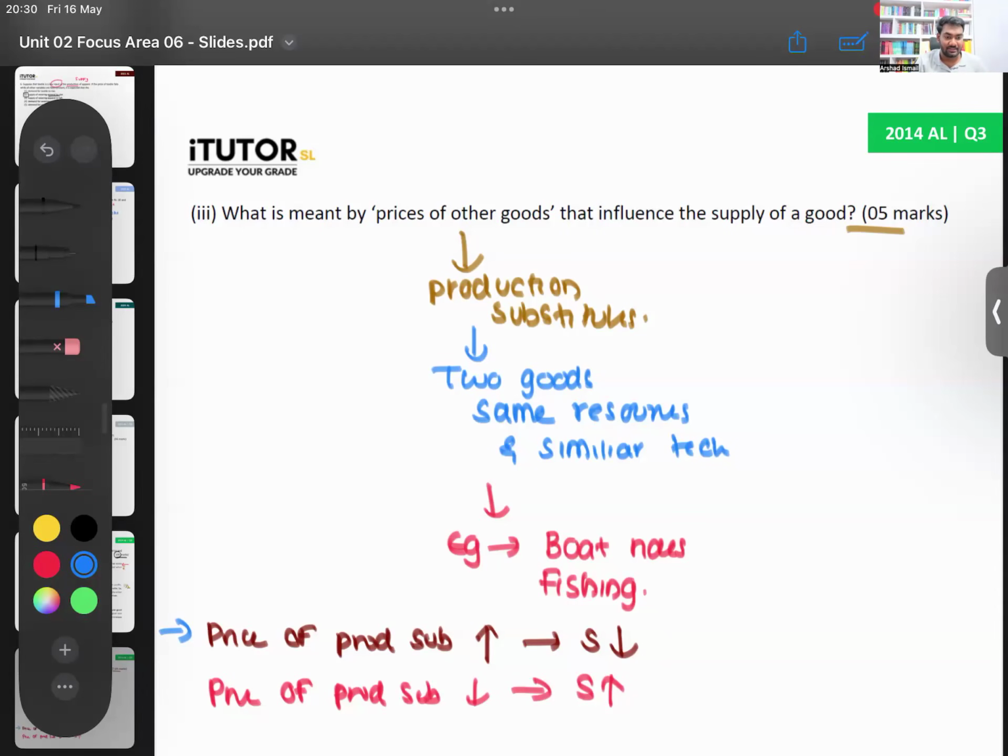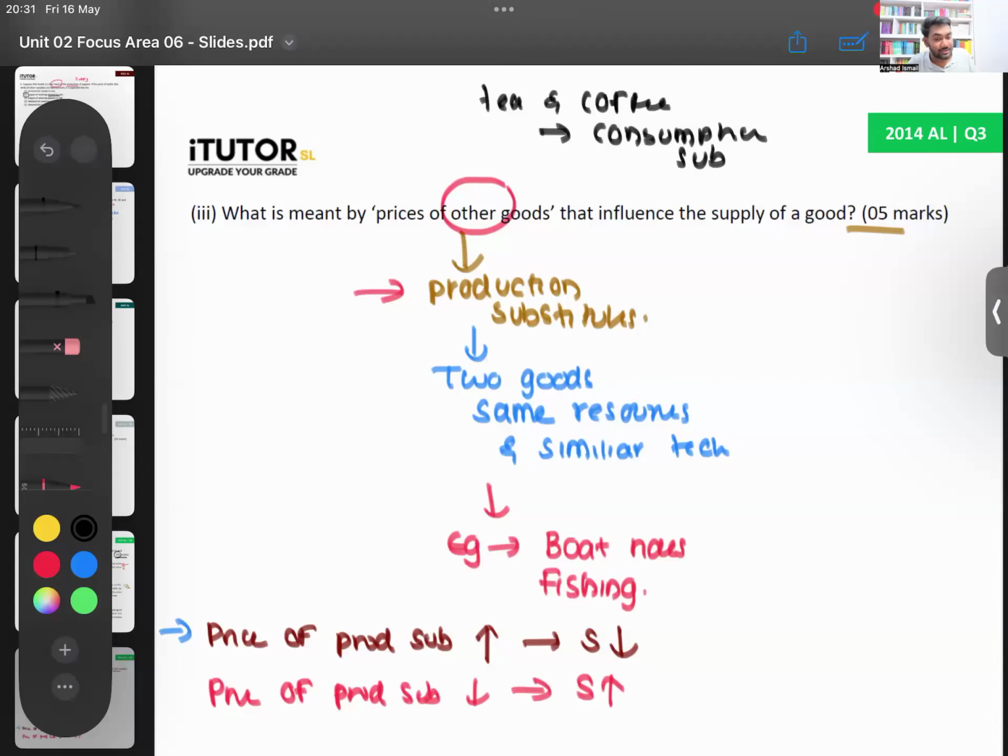Subject complementary can be taken into consideration. No, so here you don't talk about consumption substitutes and complementary goods. So when you say prices of other goods in supply, that refers to production substitutes. Now, for example, I would have told you all this. If you take something like tea and coffee, okay, they are consumption substitutes. So under demand, tea and coffee will be substitutes. They are consumption substitutes.